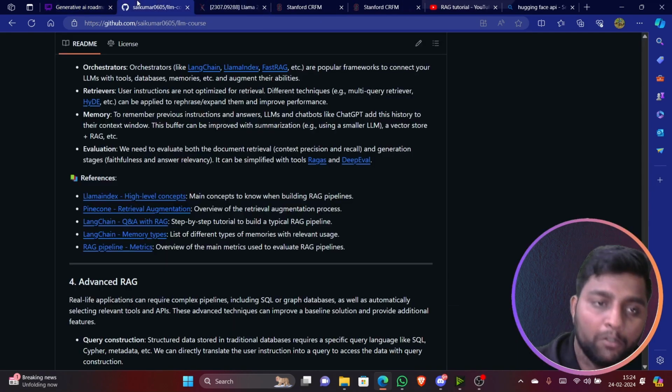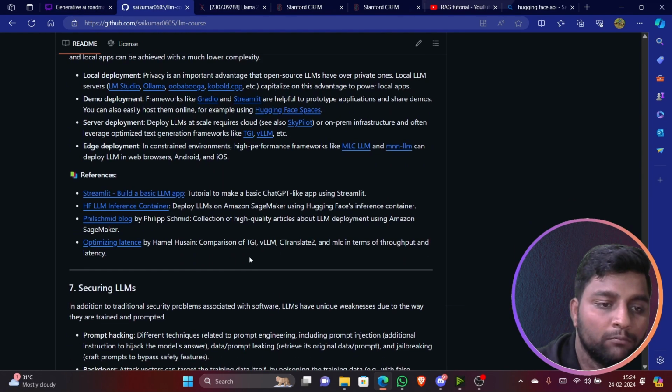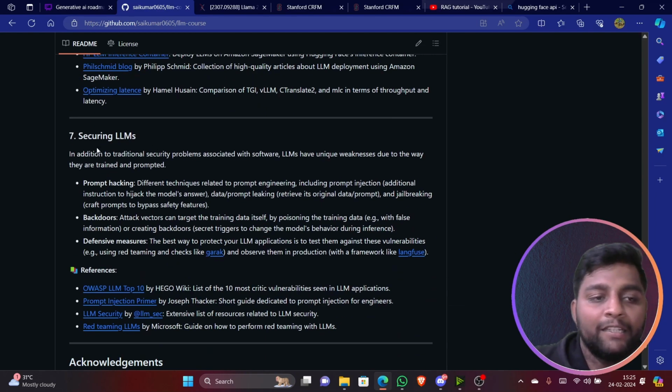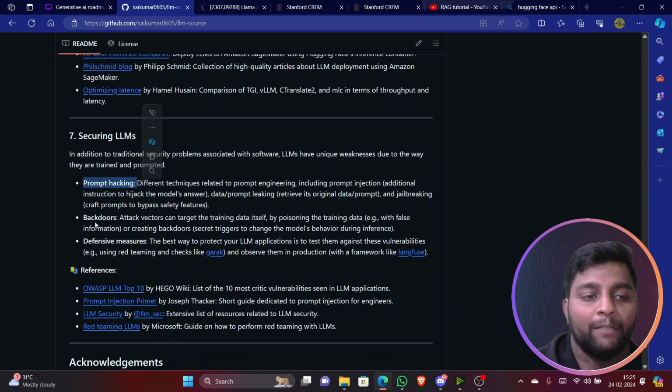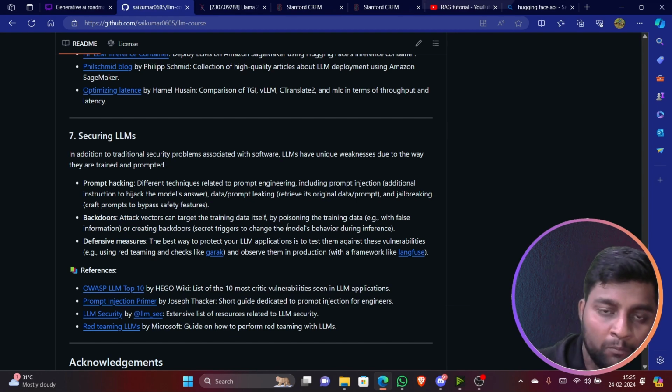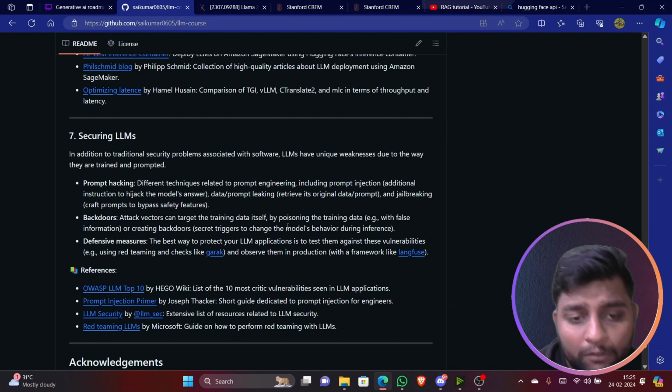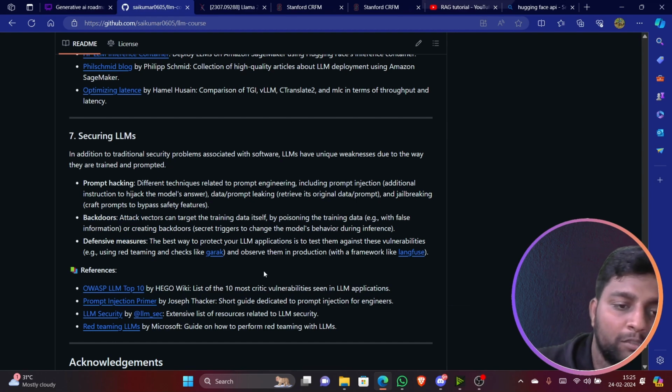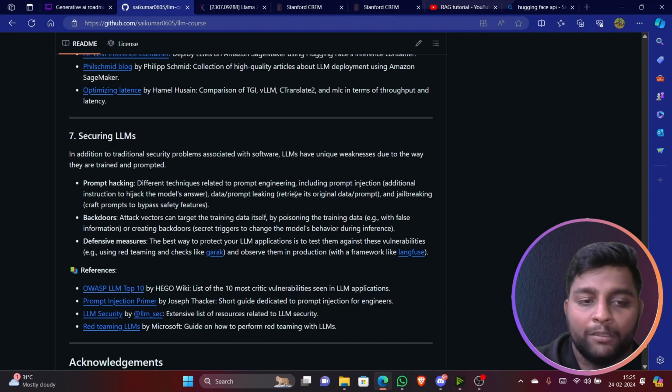As you can see, it is already written here. These are nothing but deploying them in a web browser, Android or iOS. For that you can use them. And there is an optional topic also called securing LLMs, which covers prompt hacking, backdoors, and defensive measures. If you are building a website, obviously you should check the security of the LLMs or even the website. Langfuse and Garak are there. You can explore them in detail.